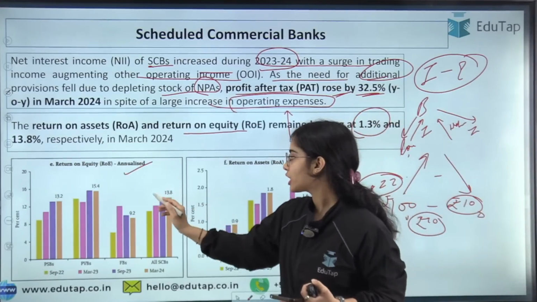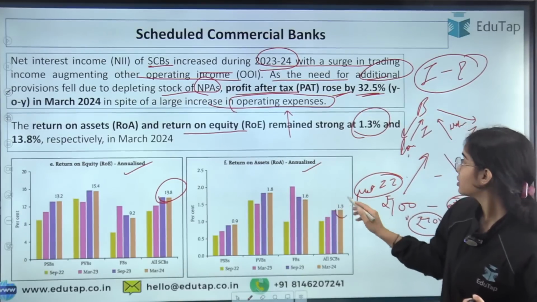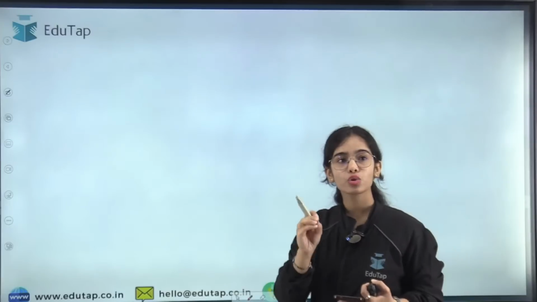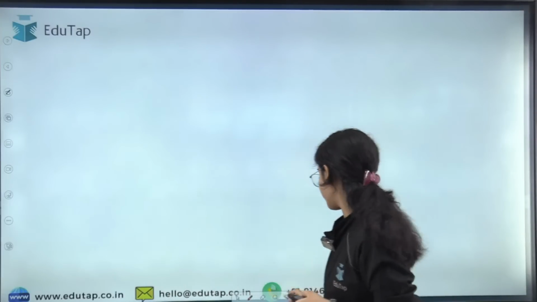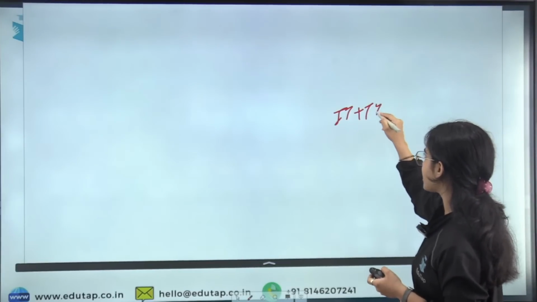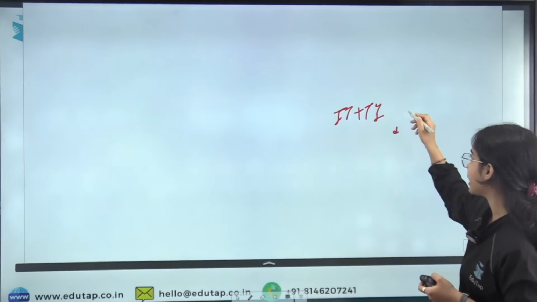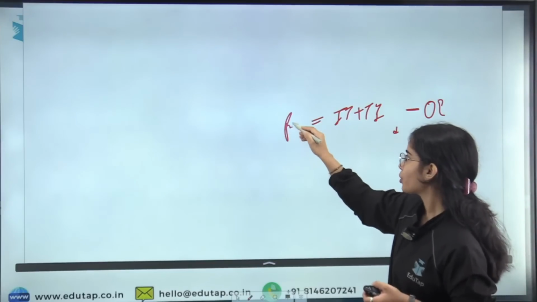So this is return on equity 13.8%, while the return on asset has remained strong at 1.3%. So this is the idea. Simply, the idea is that the interest income of the banks has increased, the trading income of the banks has increased, and the provisions that the bank has to make have declined, minus their operating expenses. So these are the profits.